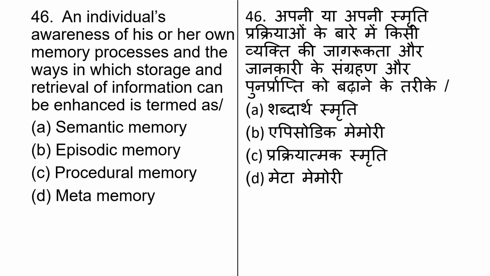An individual's awareness of his or her own memory process and the way in which storage and retrieval of information can be enhanced is termed as: semantic memory, episodic memory, procedural memory, and meta memory. The answer is meta memory.